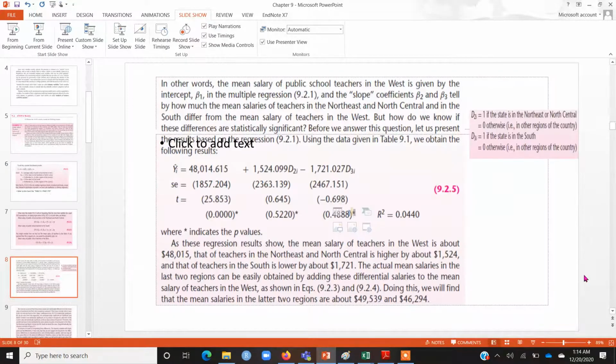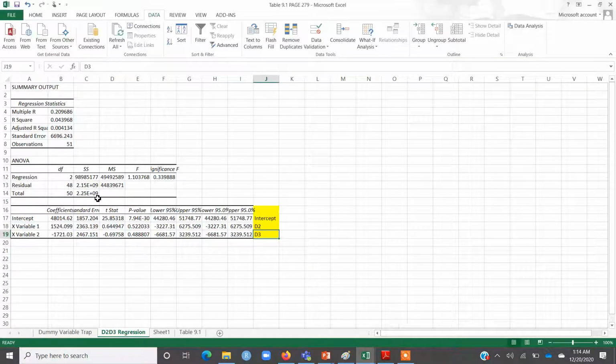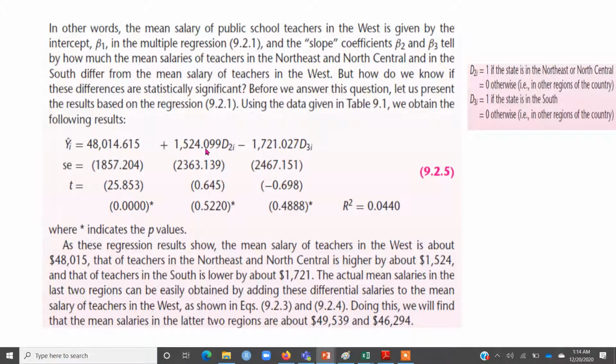For a moment, let me refer back to the slide here. So this is the regression result that is reported in the Excel file as well. So let's go back to the Excel file. You can see that the intercept value is 48,000. In fact, let me read it in this form: 48014. Then the D2 coefficient is 1524 and the D3 coefficient is minus 1721. So that same regression is reported here: the intercept, the coefficient of D2 and the coefficient of D3.